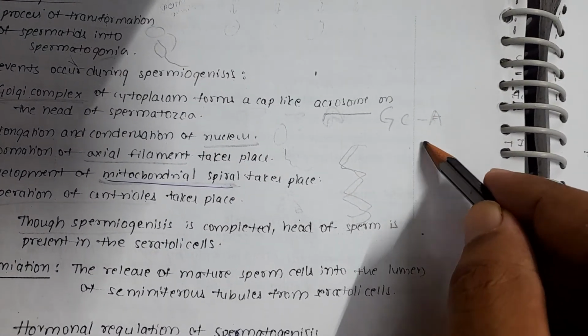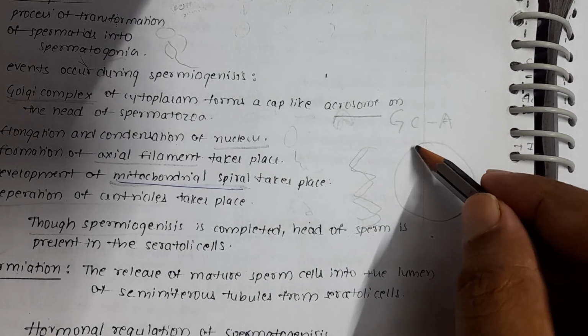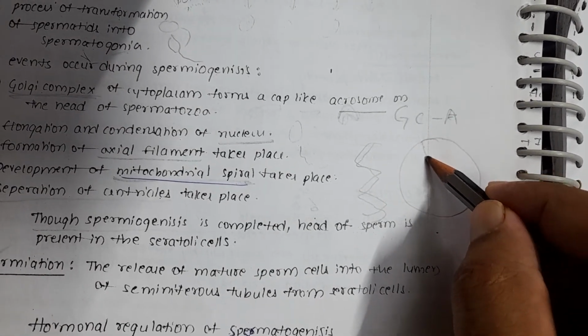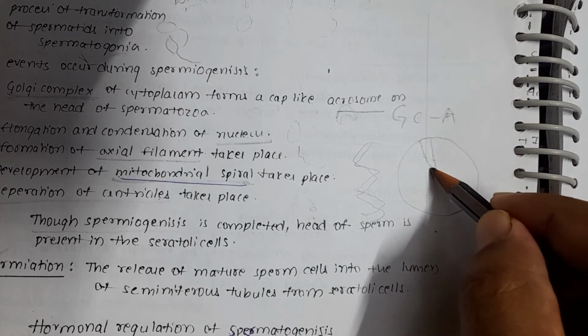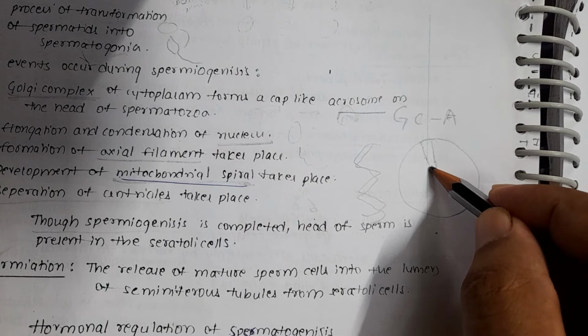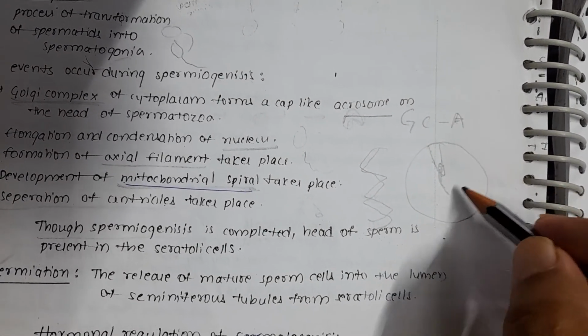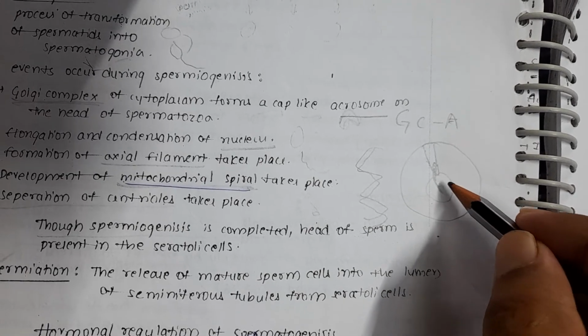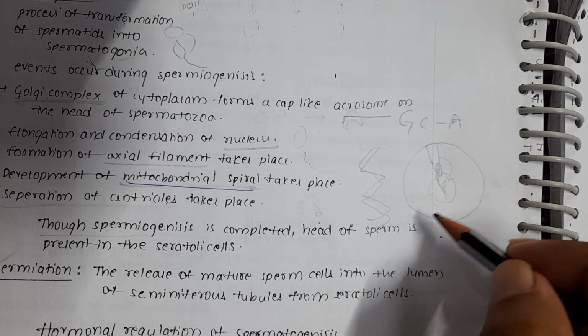Next, what is spermiation? This is the seminiferous tubule. In the seminiferous tubule there is a long cylindrical cell called the Sertoli cell. The sperm head is still inside this cell. This is the lumen. Now the sperm comes into the lumen from this part.